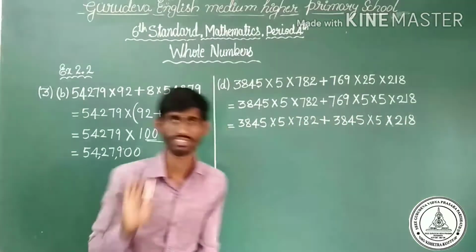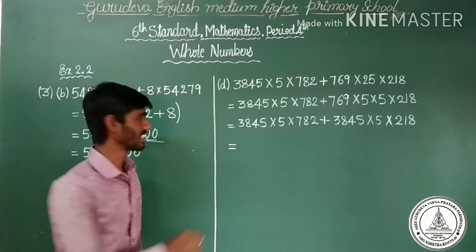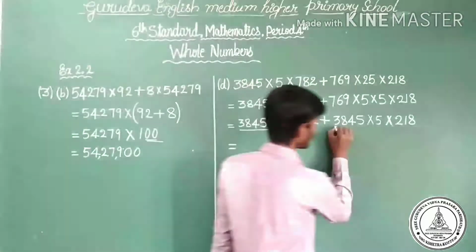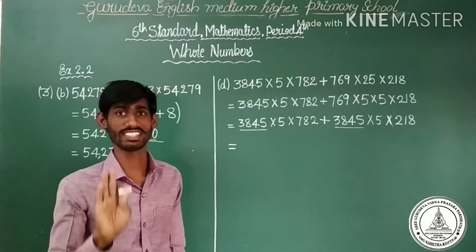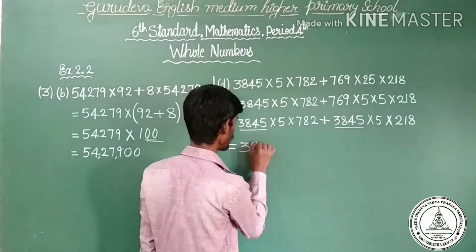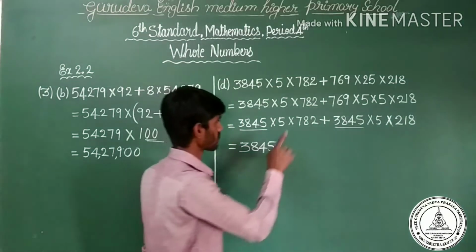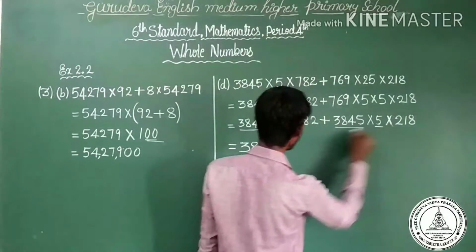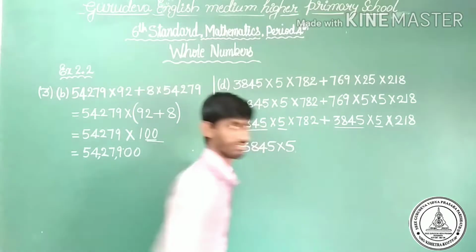What is the common thing in the given problem? See, 3,845 is here, 3,845 is here. Yes, 3,845 is the common. Let us write 3,845. Next, what is the common thing? Here is 5, here is 5 into 5.